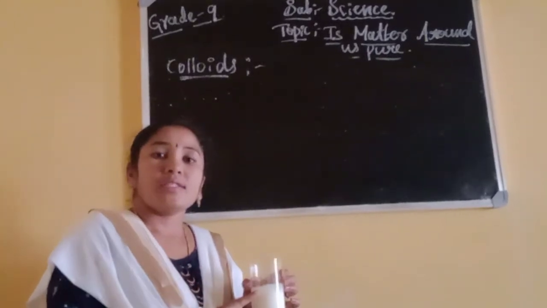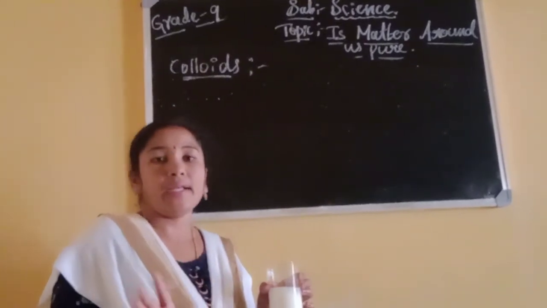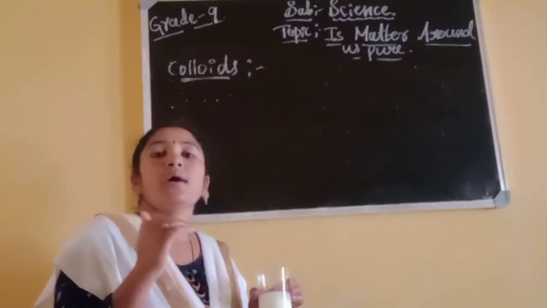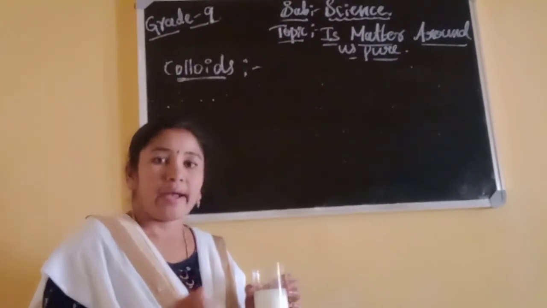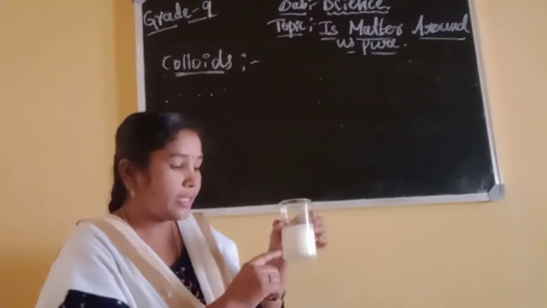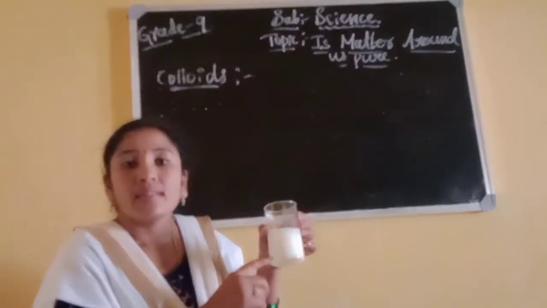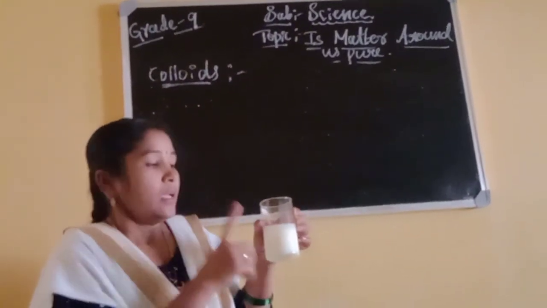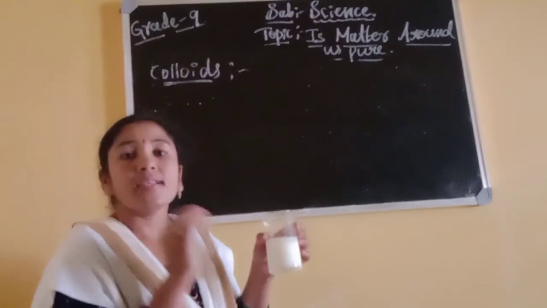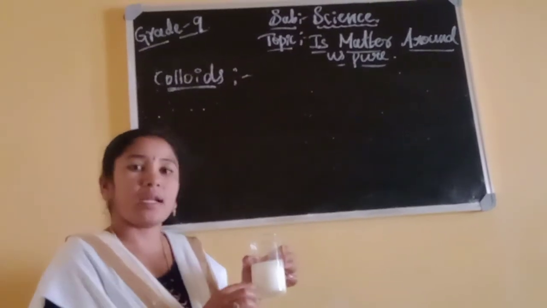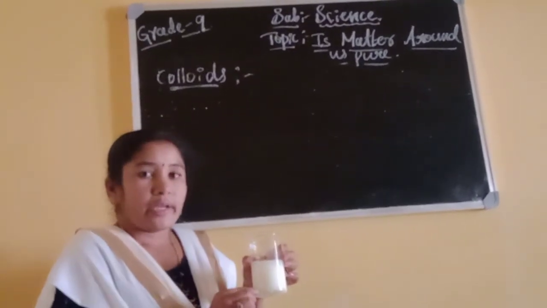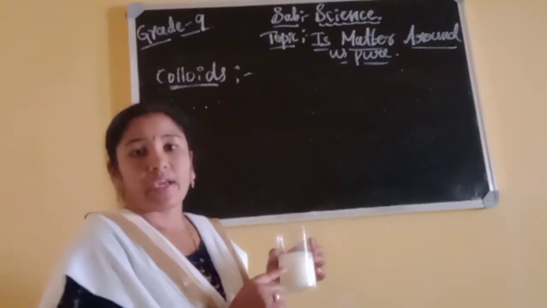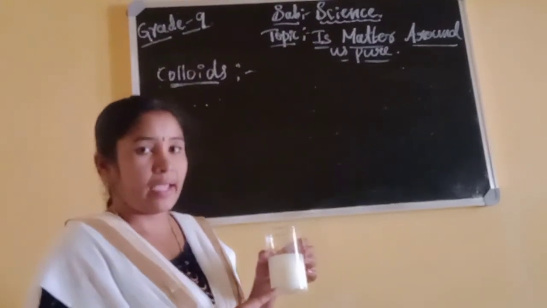The particles do not completely dissolve, or dissolve partially, and also the particles settle down. But here there is no settling down because its particles are very small, so that the particles we can't see with our naked eye.